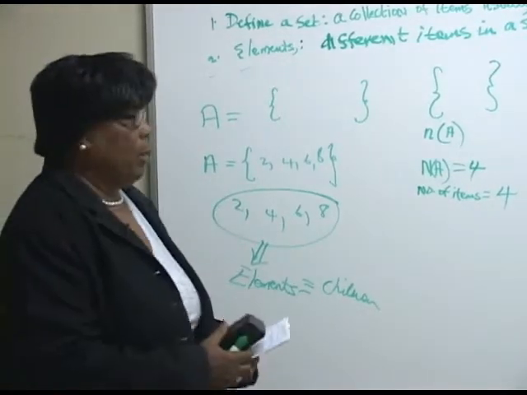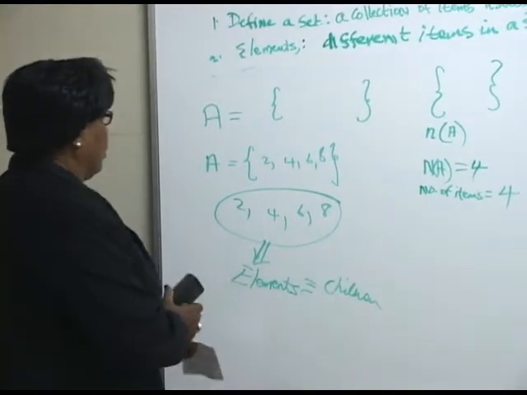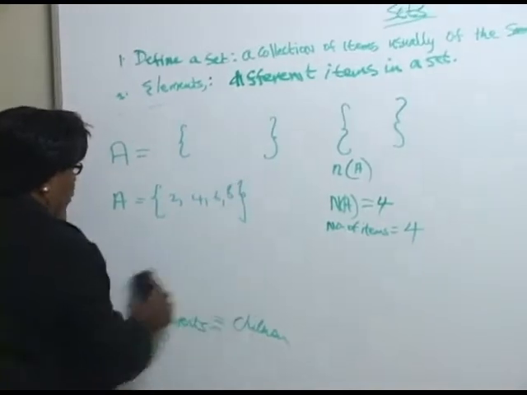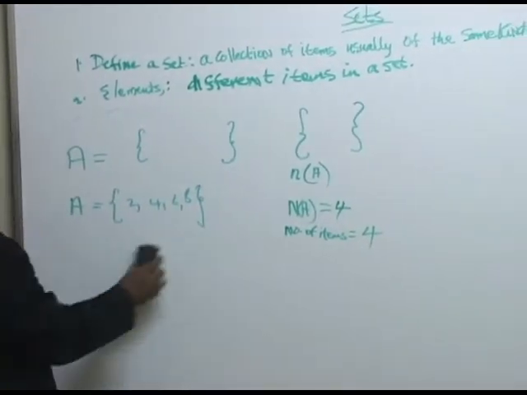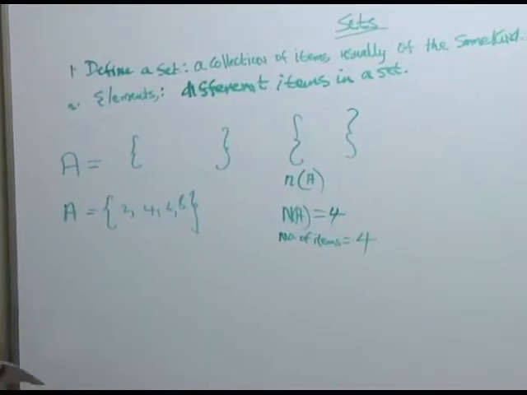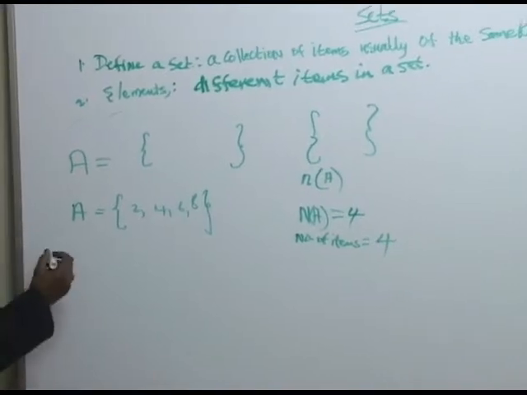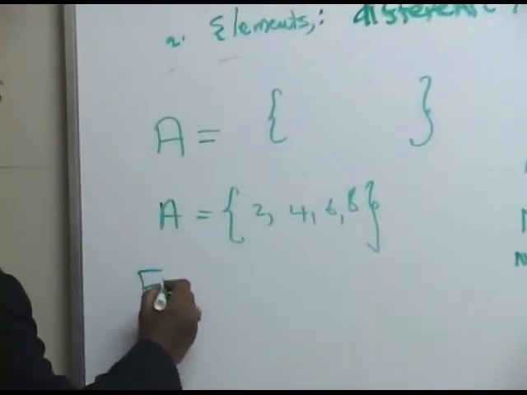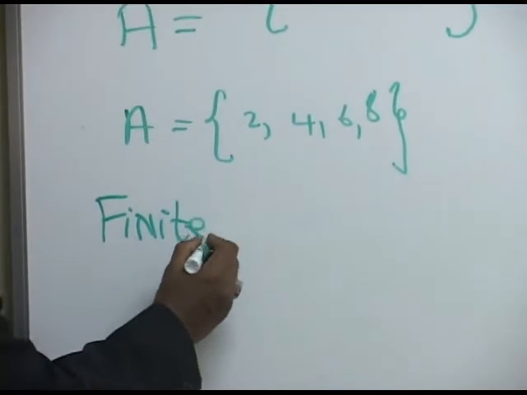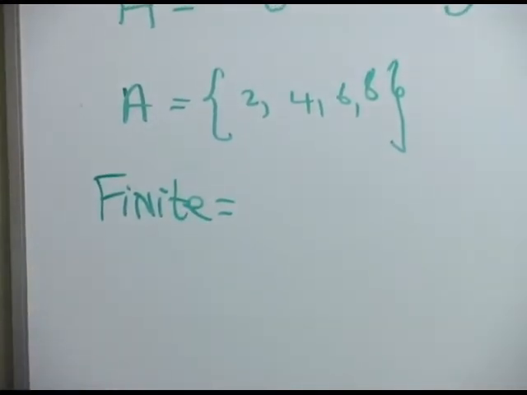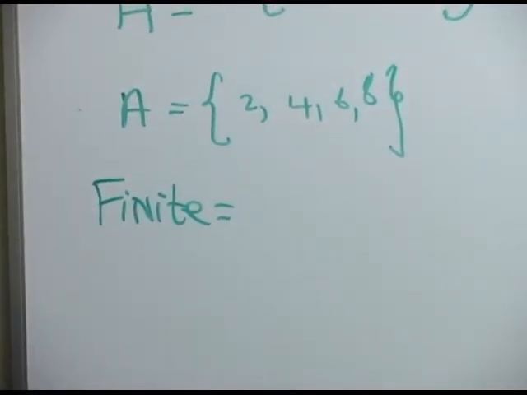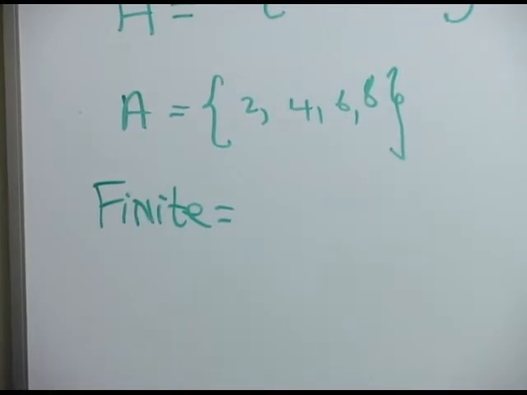Set. Now, in terms of our finite set, let us look again at that word, finite set. It comes right away from our English definition of the word finite. Our finite set has an ending. We can see the beginning and we can see the end.